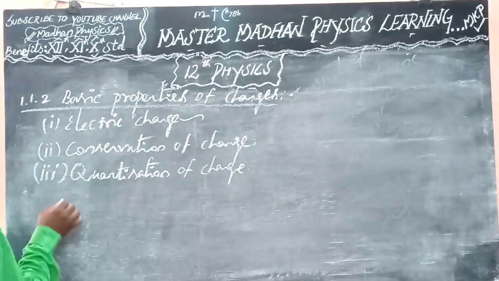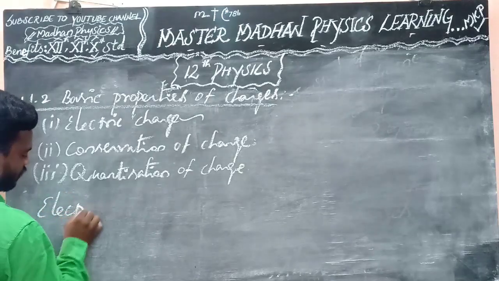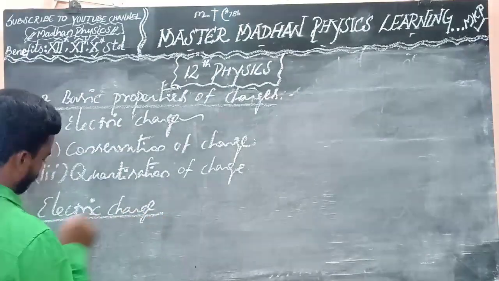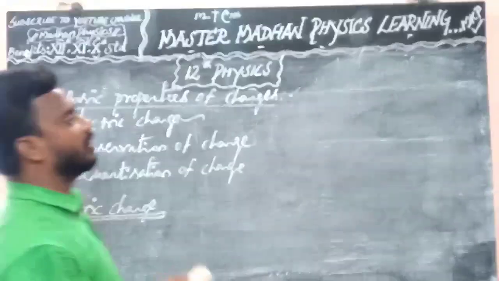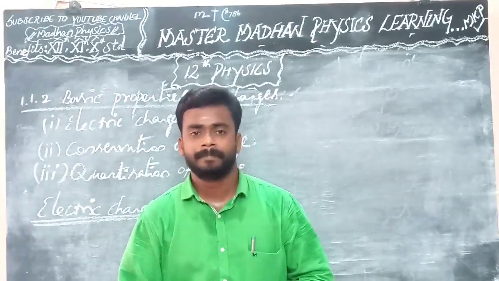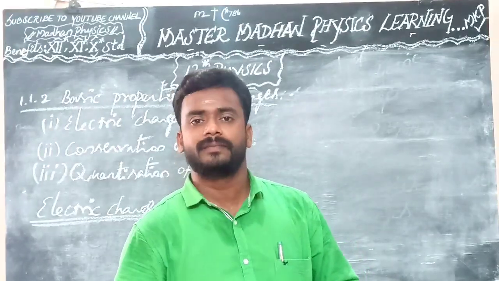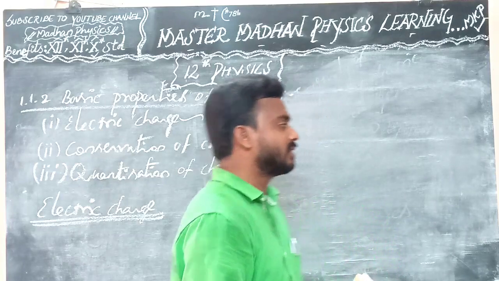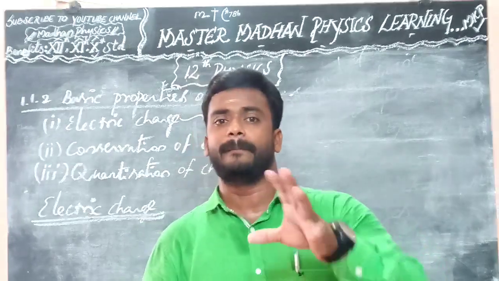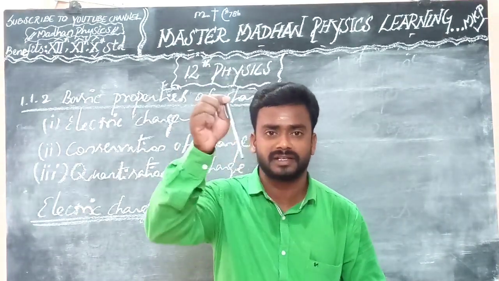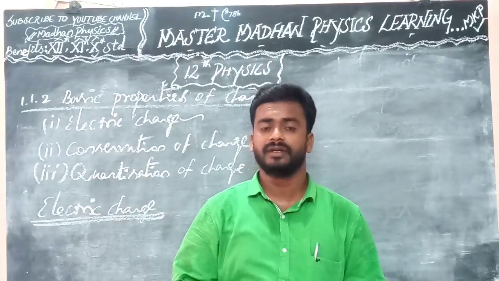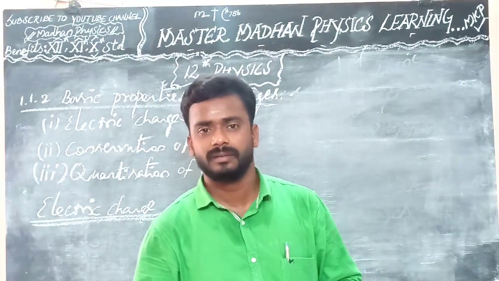So first, let's explain electric charge. What is meant by electric charge? Most of the objects in the universe are made up of atoms, like you know very well, right? Made up of atoms, which in turn are made up of proton, electron and neutron. You already know this from your previous standard, right?